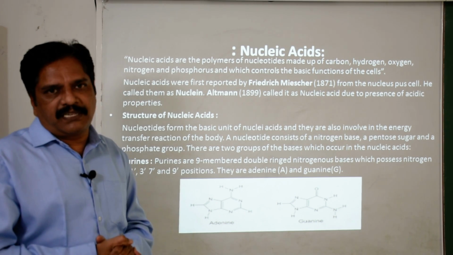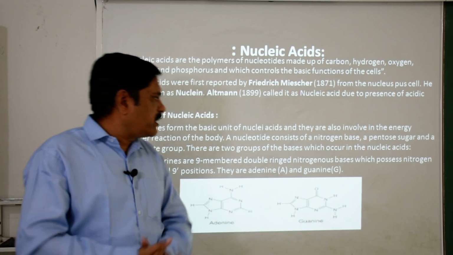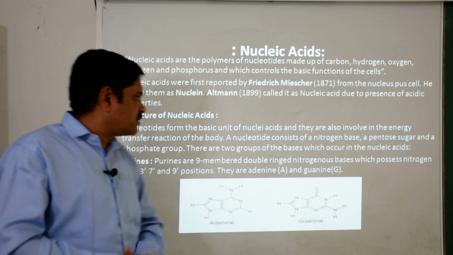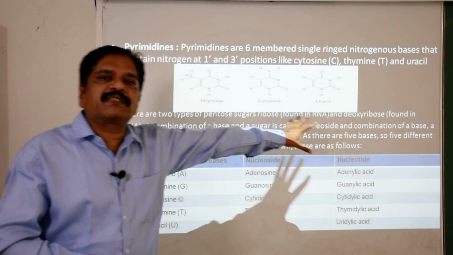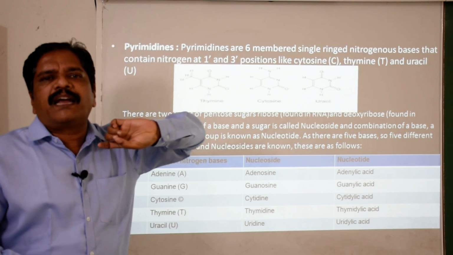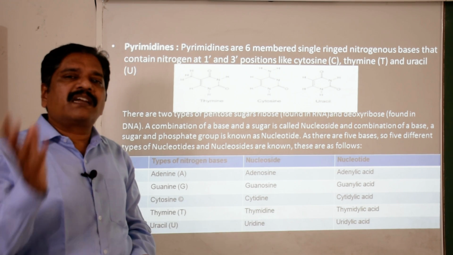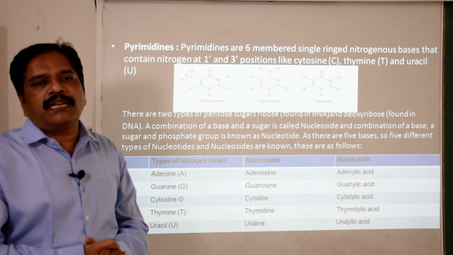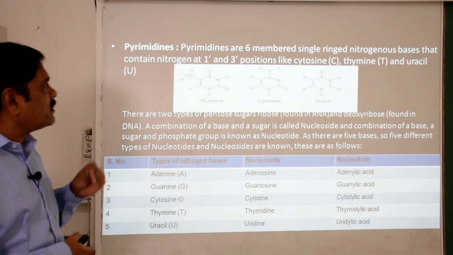The purines are adenine and guanine, which have a double ring structure, while the second group, the pyrimidines, are uracil, thymine and cytosine. These have a single ring structure, and they compose the nucleosides, which further form the nucleotides.